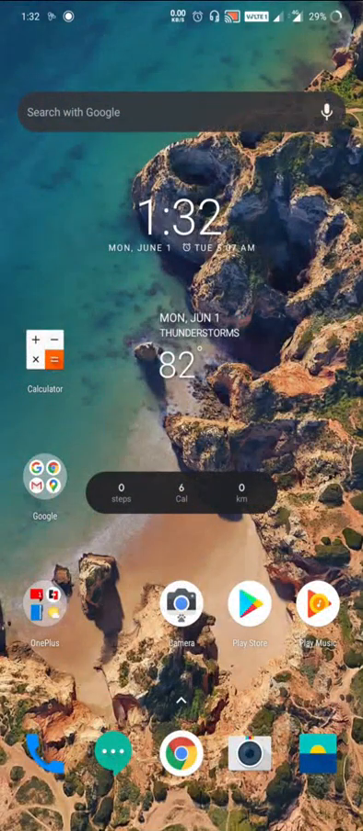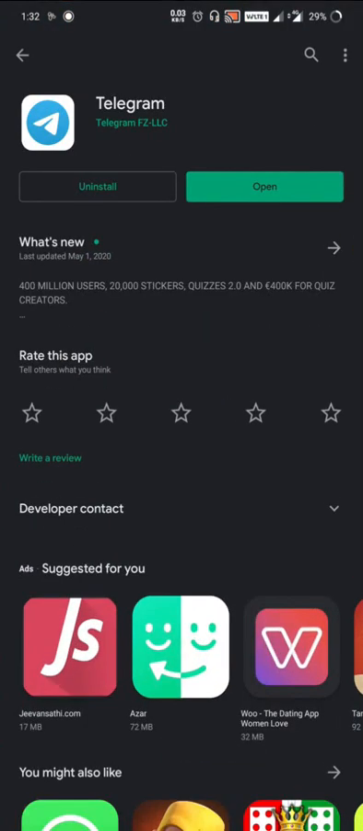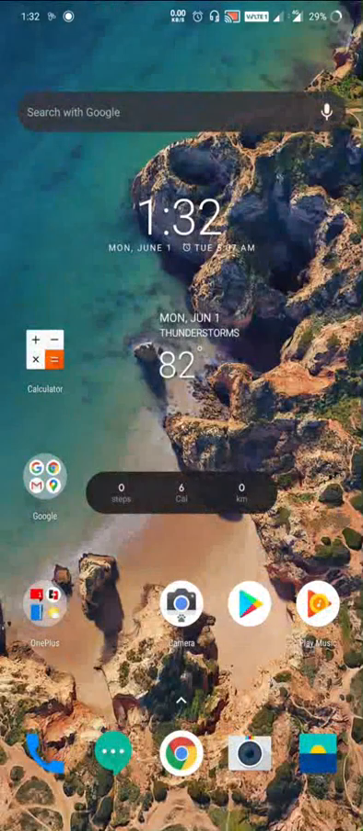Hi friends, this video is about the Telegram application and its features, and it could be helpful for government job aspirants. Definitely. If you have not installed the Telegram app, go and install it from the Play Store. Once you install it, come back to the Telegram application.